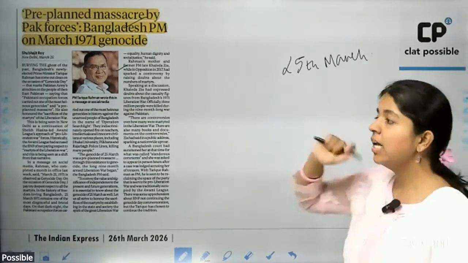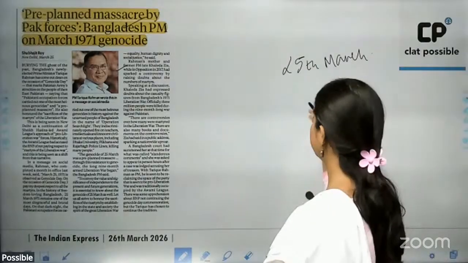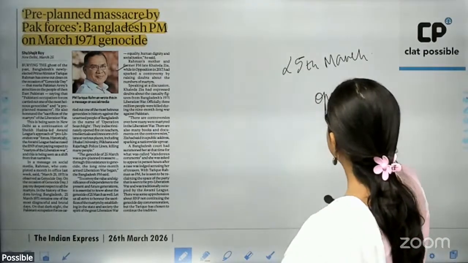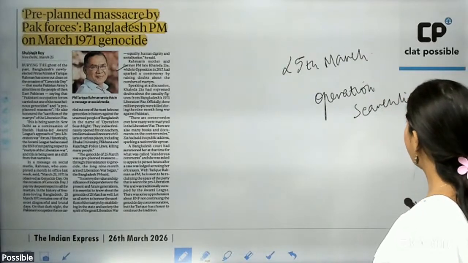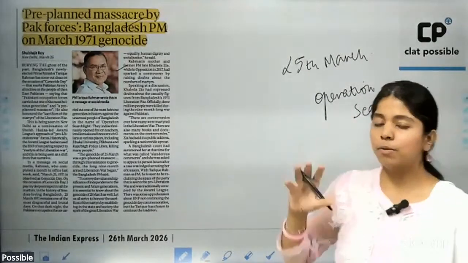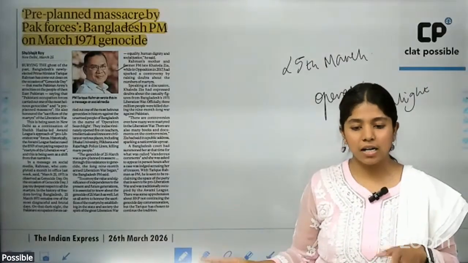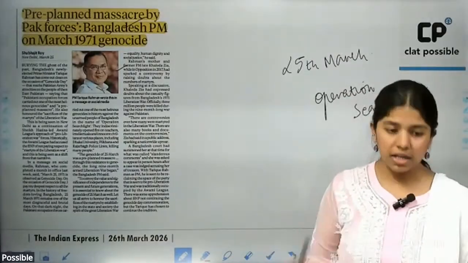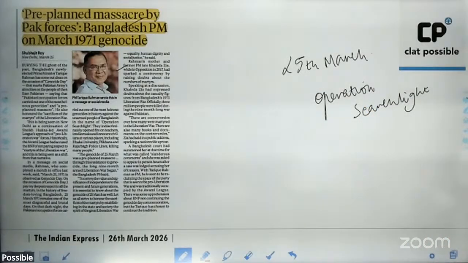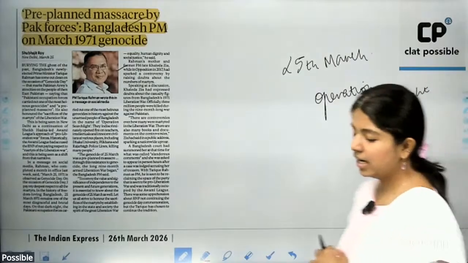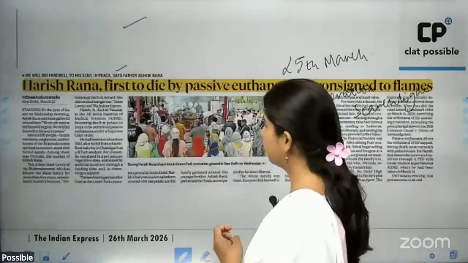Because it was on this day that the West Pakistan Army undertook an operation codenamed Operation Searchlight, under which the army of West Pakistan purposefully caught hold of the nationalists in East Pakistan, or present Bangladesh, and exterminated them. All right. So he has issued a statement commemorating 25th of March as Genocide Day in Bangladesh, and has said that it was a pre-planned massacre by the Pakistani forces.